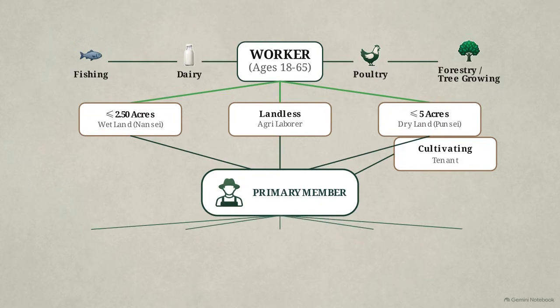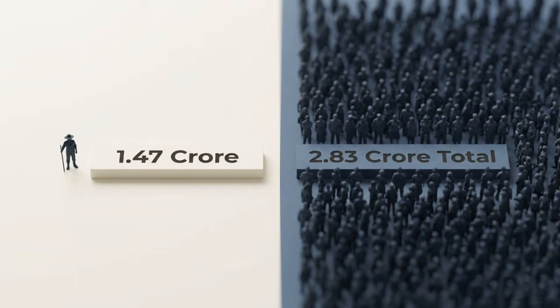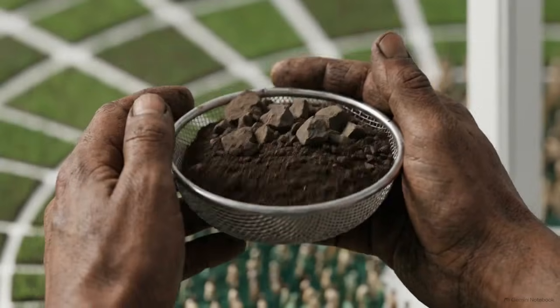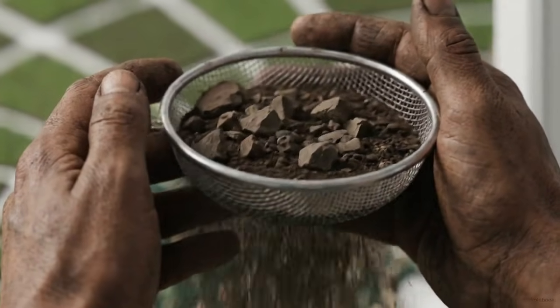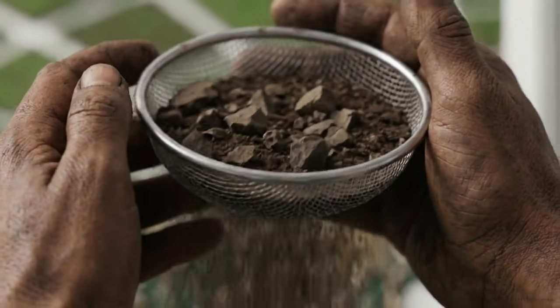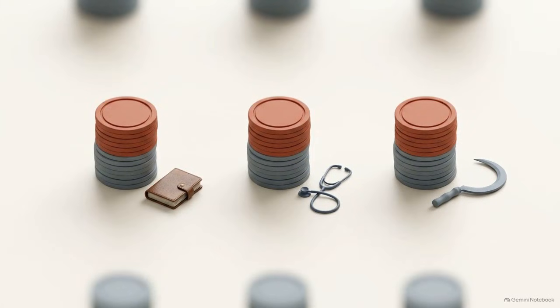Once a primary member is approved, the system triggers a dependency multiplier. This mandatory registration of non-earning family members effectively doubles the overall footprint of the scheme. The eligibility matrix functions as a specific sieve, capturing the most vulnerable rural demographics while filtering out larger landowners who possess baseline capital. After a worker passes the eligibility net, the state categorizes their risks to distribute capital accordingly.